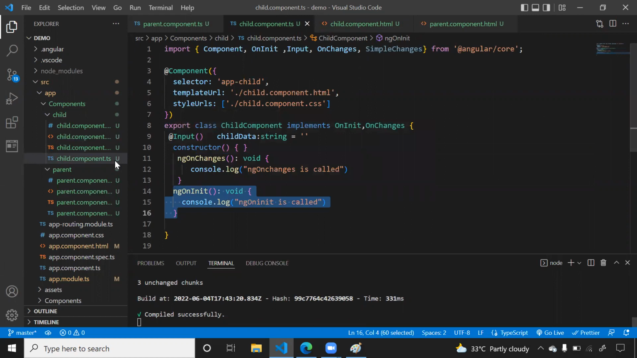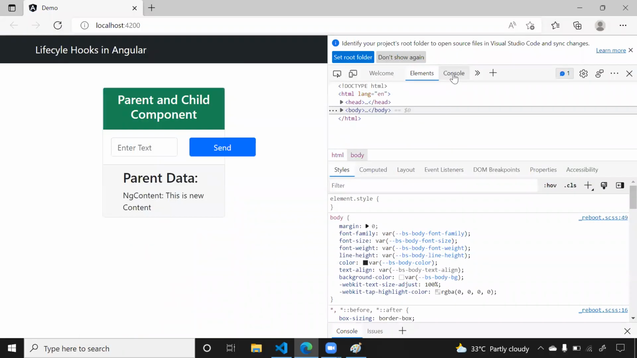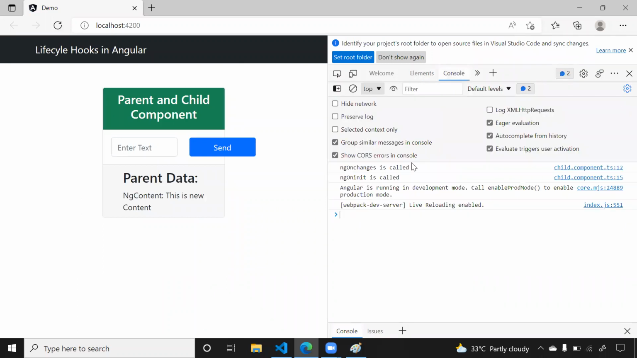Let's come back here, refresh it, inspect, and see the console. If you see here, first ng on changes is called, then ng on init is called. So it doesn't mean that because we are writing this first, it is called first.